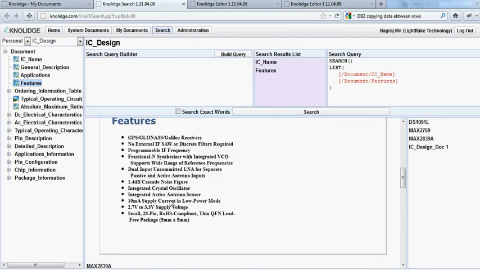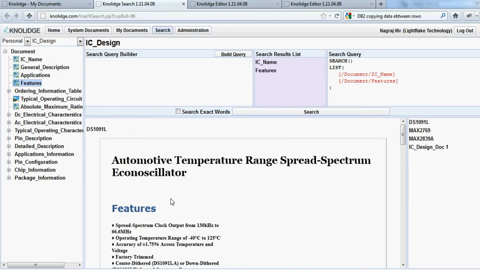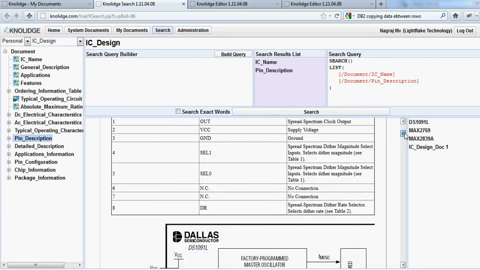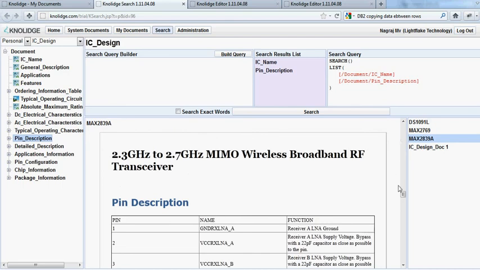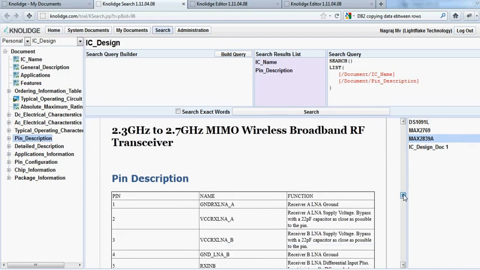Well, this is a very big, very powerful and very helpful feature. Instead of getting the full document, we get only the part we have specified in the search results list here. And for example, we want to have the pin description of all the ICs. So here we got all the pin description of various ICs. Clicking on that here takes you to that particular element.